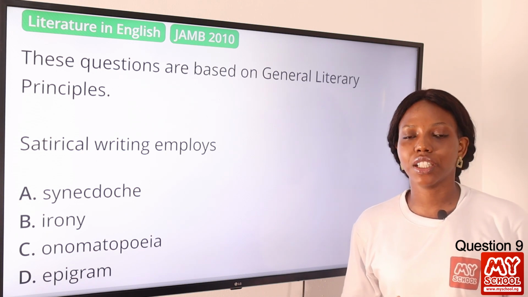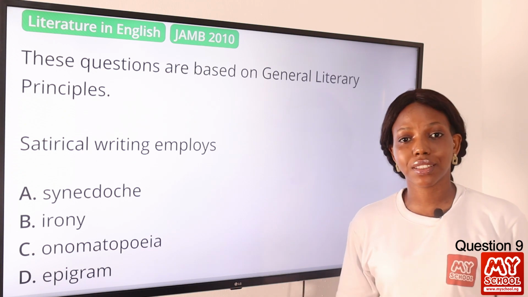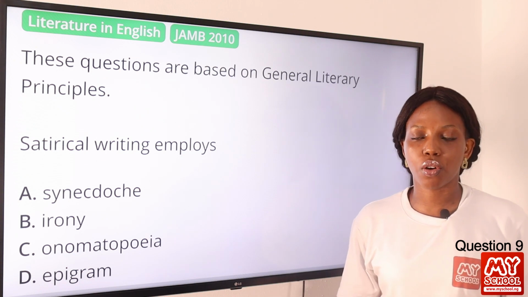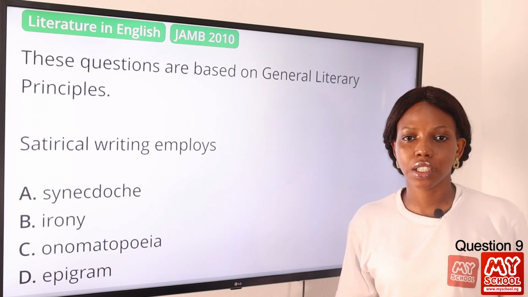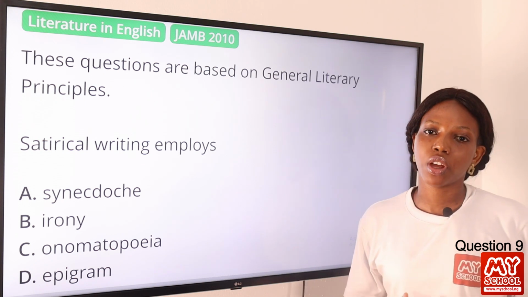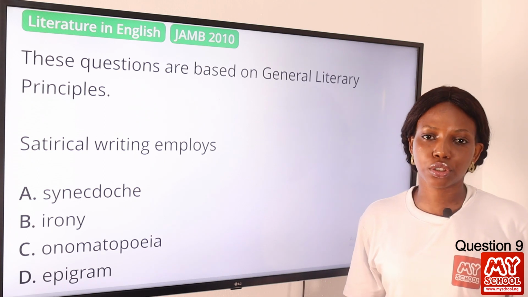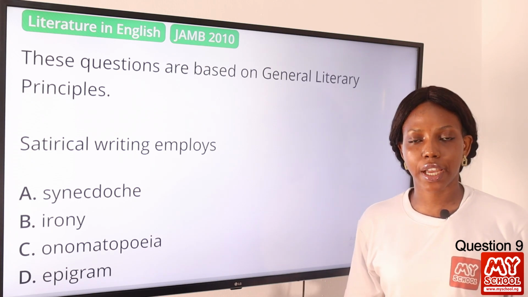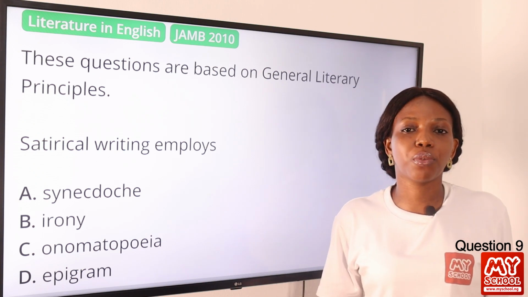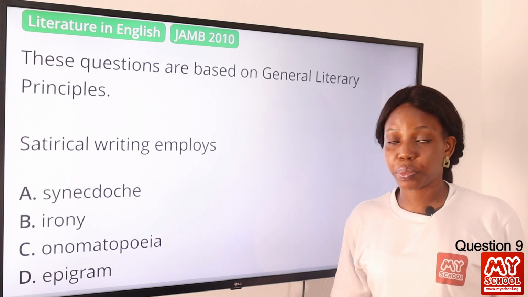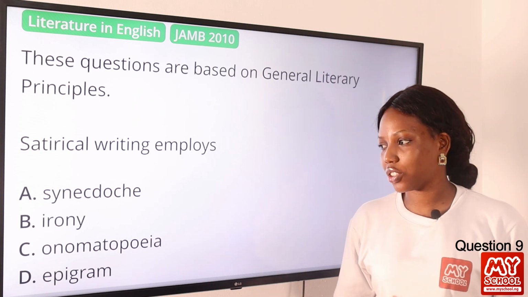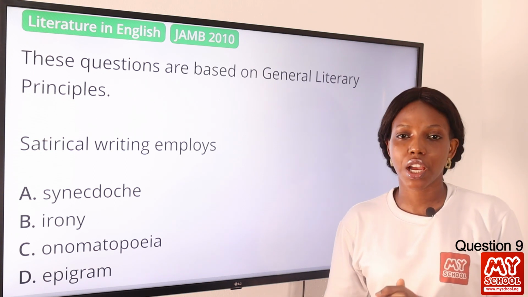We know that satire, or satirical writing, is writing that talks about the flaws or the failure of a society, of politics, you understand? So they use exaggeration, humor, ridicule, irony to depict the flaws or the failure of a society. So we know that irony is saying the opposite of what you really mean, right? Onomatopoeia is the formation of words by the sounds associated with the name. Okay, so the answer to this question is definitely option B, irony.